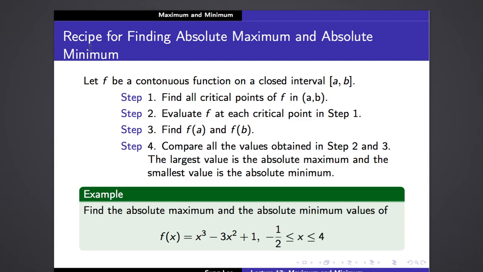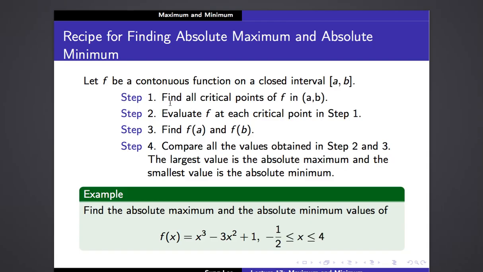of a function, right? So let f be a, oh, there's a typo. I've got to fix this. Let f be a continuous function on a closed interval [a, b]. So by Fermat's max-min theorem, we know that f is guaranteed to have an absolute maximum and absolute minimum. So here are the steps.